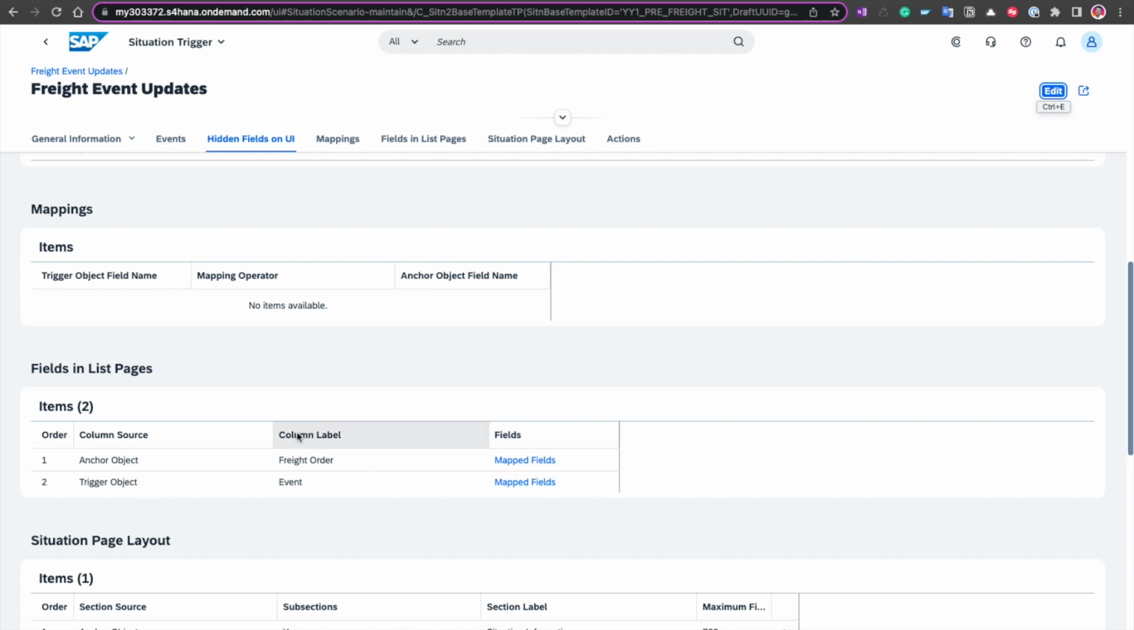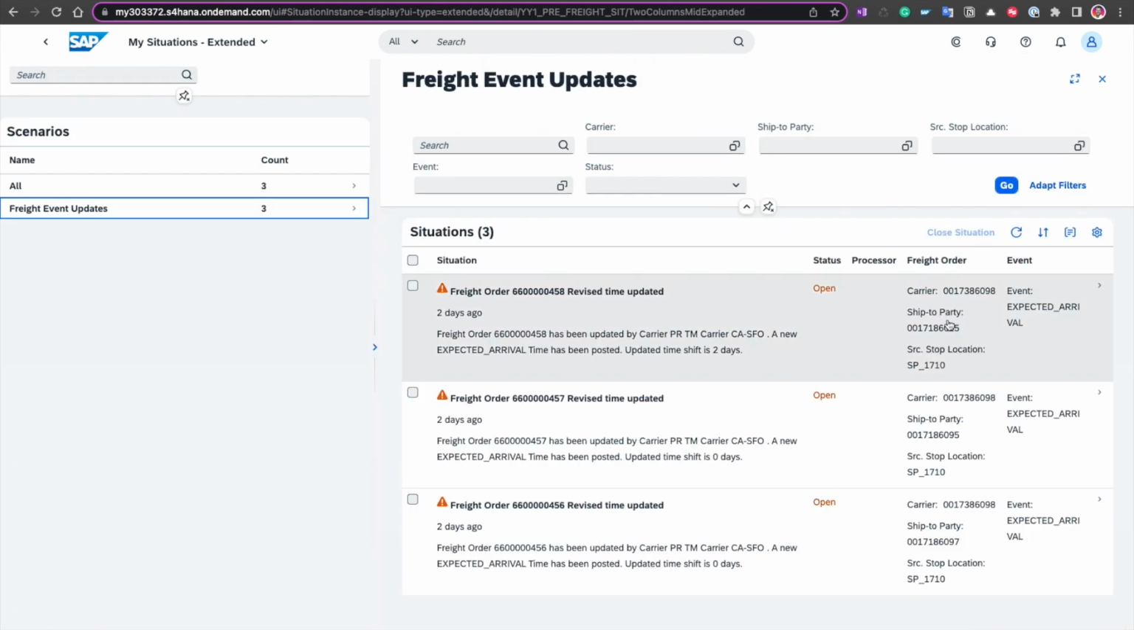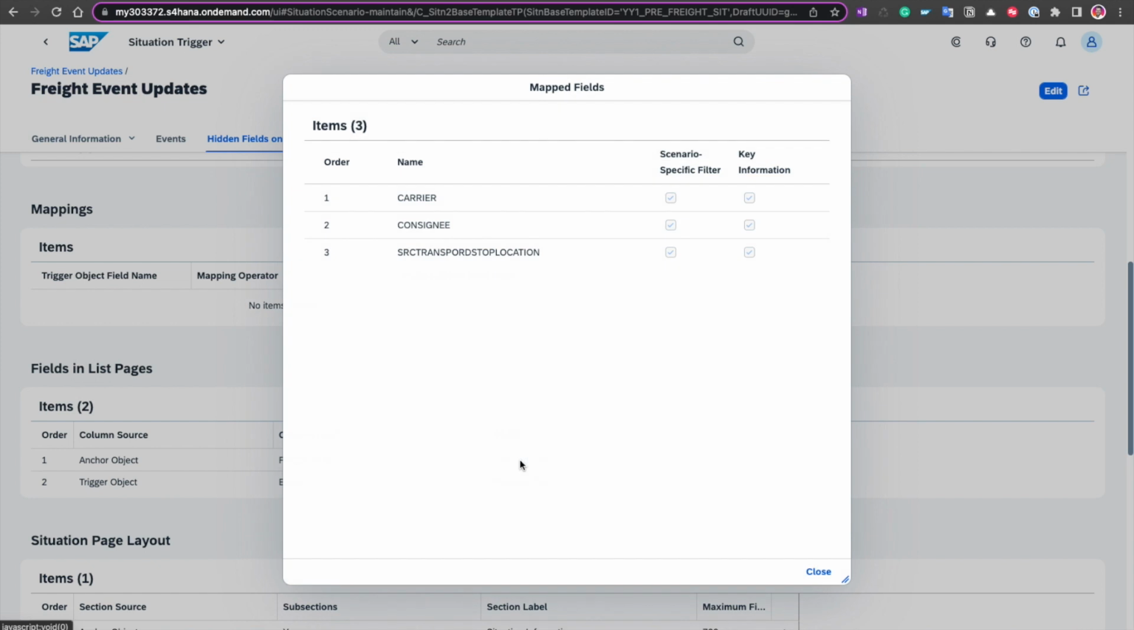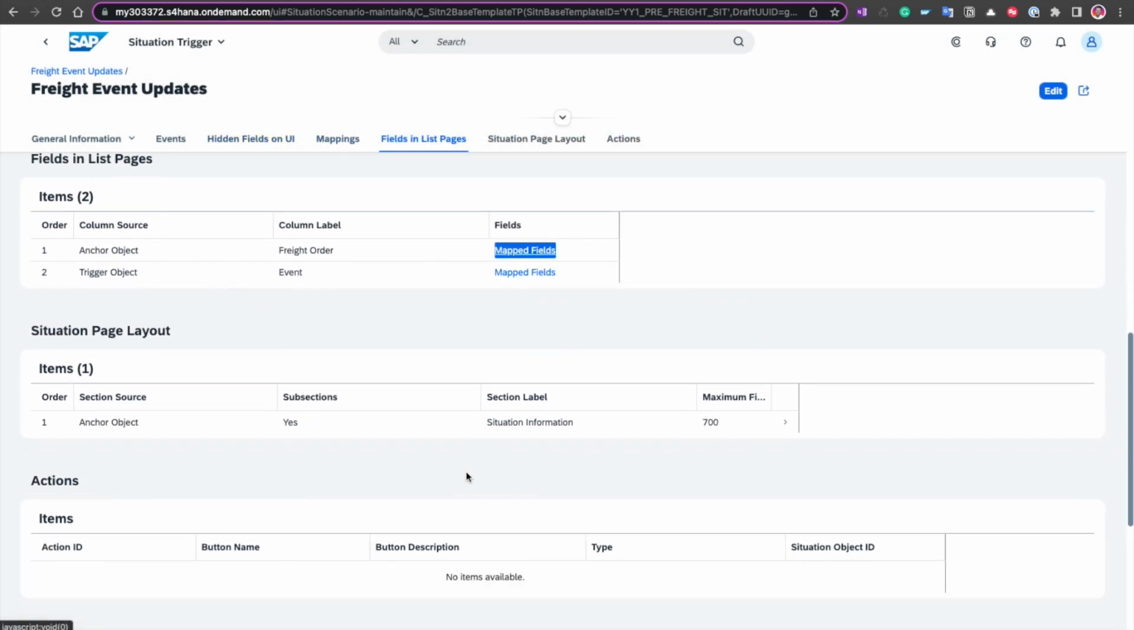Now, for those 2 columns that I've just shown you, freight order and event, as you can see here, we have specific information, like here the carrier name, or code I should say, the ship to party code, and the stop location code. And in the event, we've got the code of the event. Well, this is information that has been configured right here. In the fields in list pages, we find our 2 columns, and in the mapped fields is where we have indicated those fields that we wanted to see. So that explains where those fields would be coming in from.